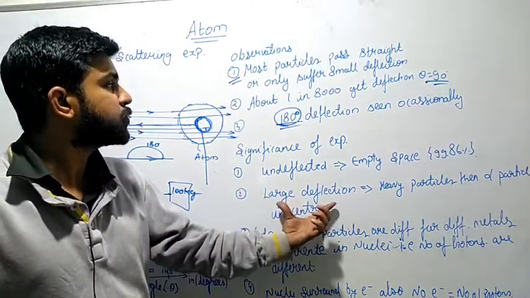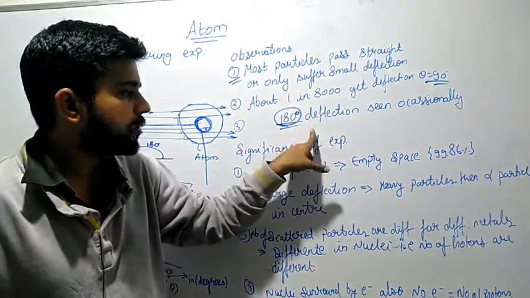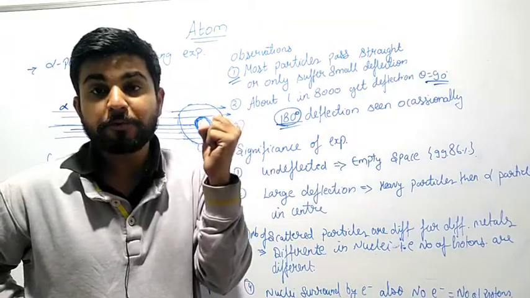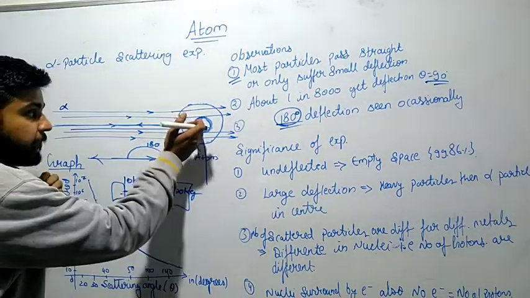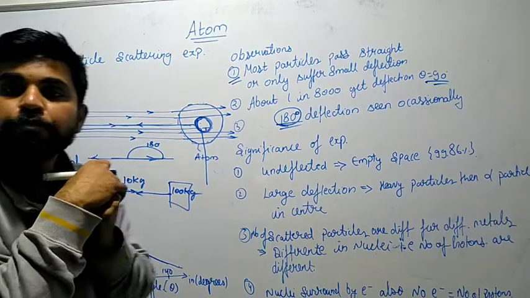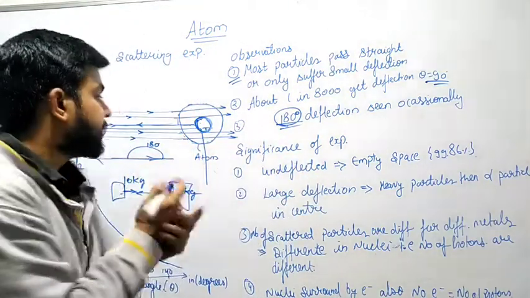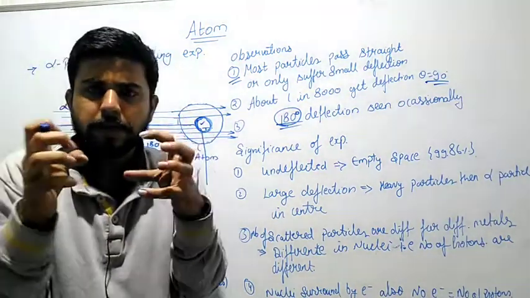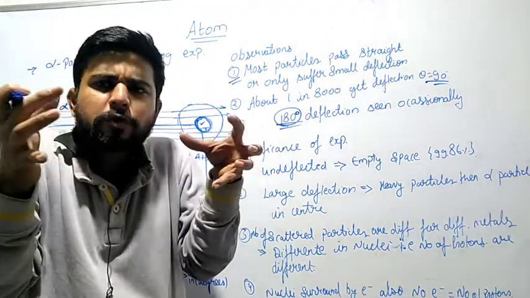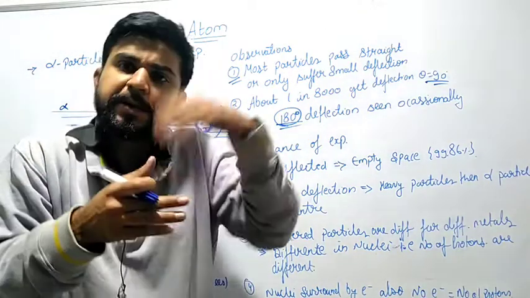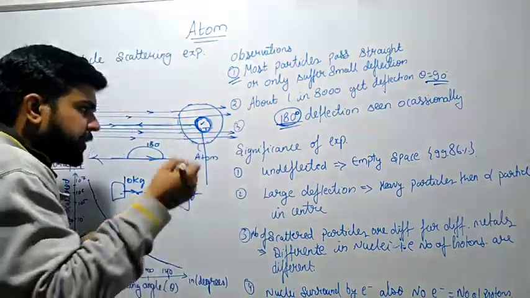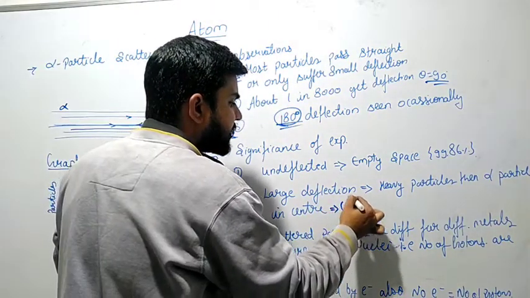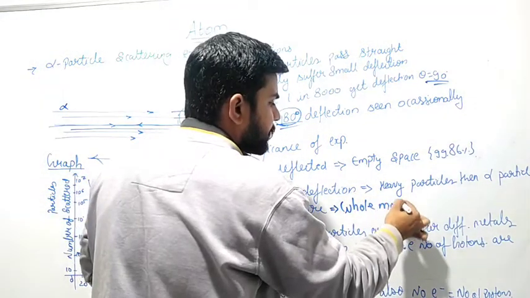Secondly, what does large deflection mean? Very heavy particle scattering. The alpha particle is very heavy, 4 times the mass of a proton. It means there is a very heavy particle available which is responsible for the large deflection. And they predicted that the nucleus is heavier. They said the whole mass of the atom is concentrated at the center, as per the experiment.